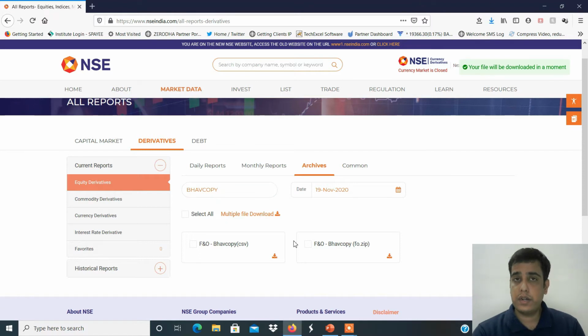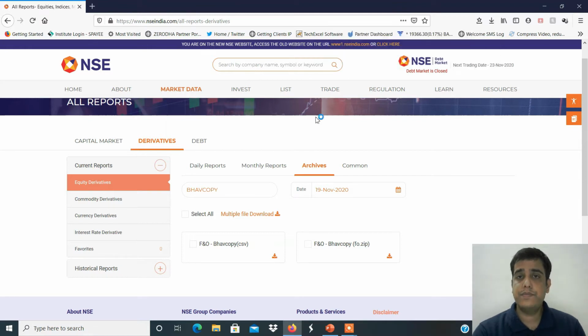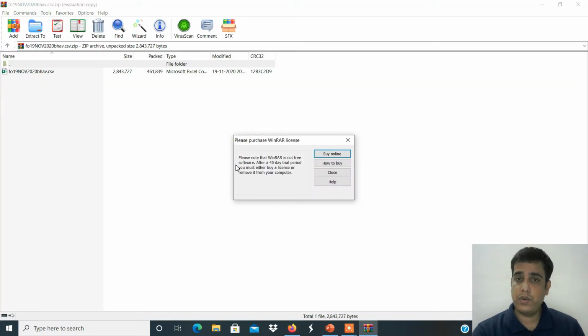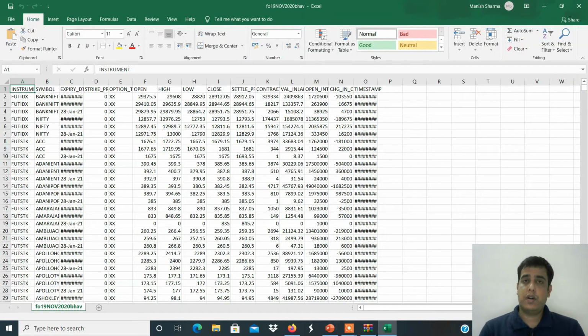When you click on the download arrow, you can see here that the 19th November Bhav copy file is downloaded. Click on this, and open the Excel in this. After opening the WinZip file, you will come into this Excel. Now we'll do the filtration and data collection work. So please watch the video very carefully. We'll make the offline sheet step by step.